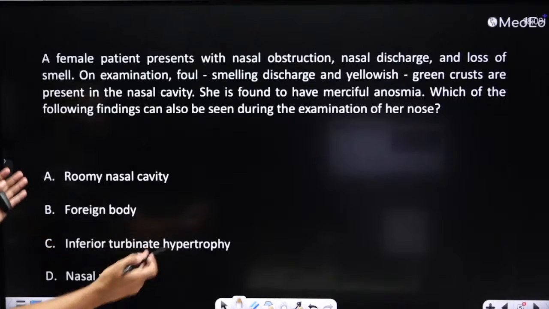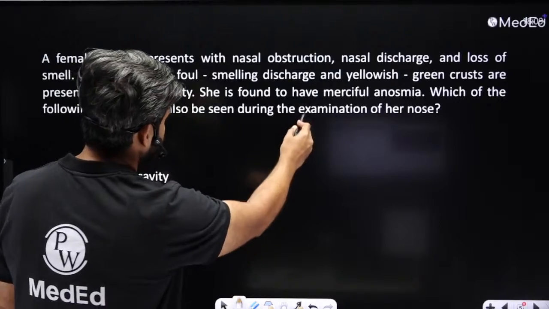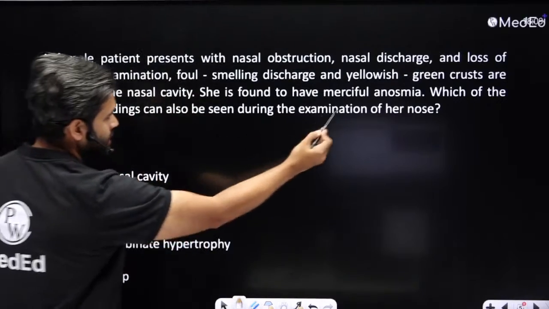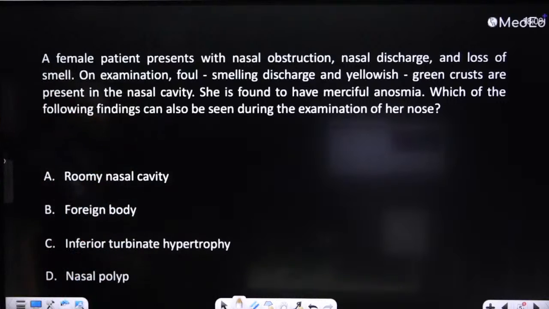Long question, read from the last. Which of the following can also be seen during examination? Which means we have to go and read this. Sometimes they just ask something like which of the following is seen in a particular condition. Then you don't have to read the rest of the question.